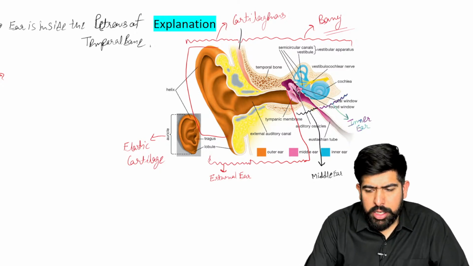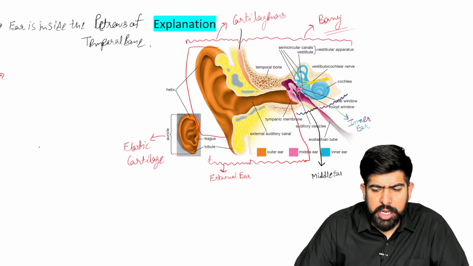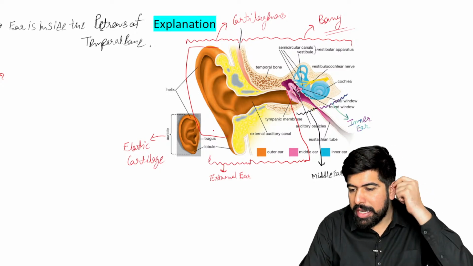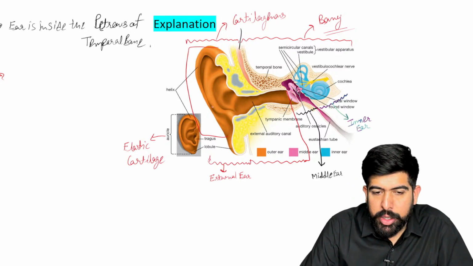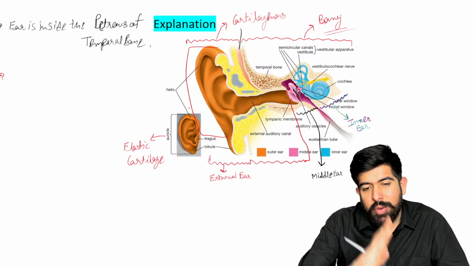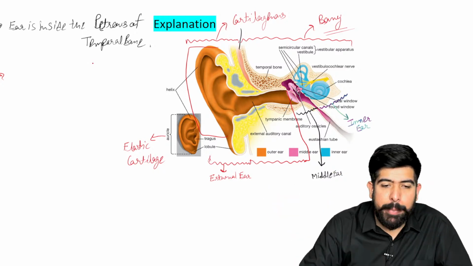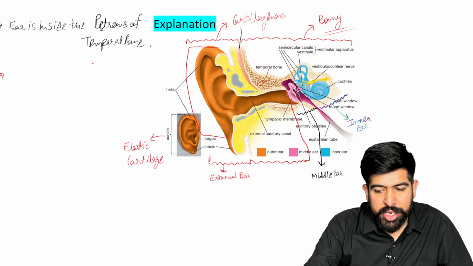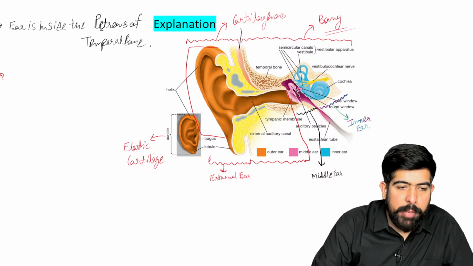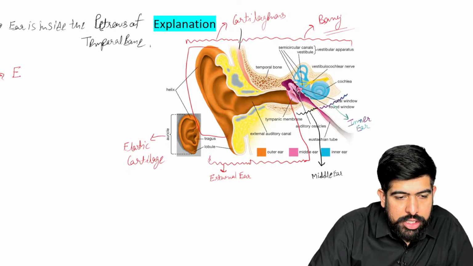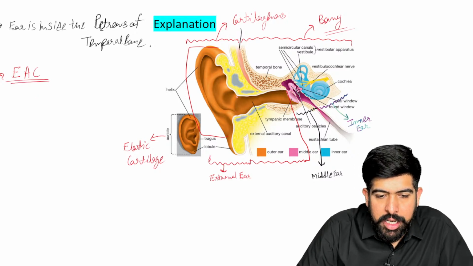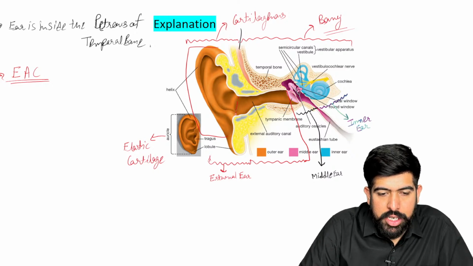And if I talk a little bit about the development of the pinna also, right? What is the pinna? This is your pinna, the total pinna. This pinna will develop from the first and second branchial arch in the embryology. But here we are not going to talk about embryology, the important question which is asked is about the EAC. So let's talk about the external auditory canal. You can see here, it starts from here, the external auditory canal, and it will end at the tympanic membrane.